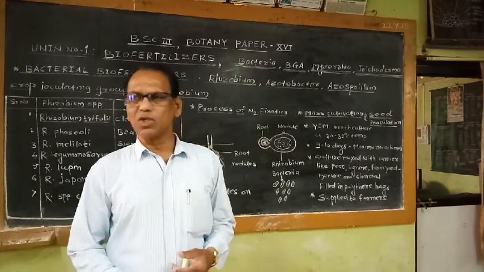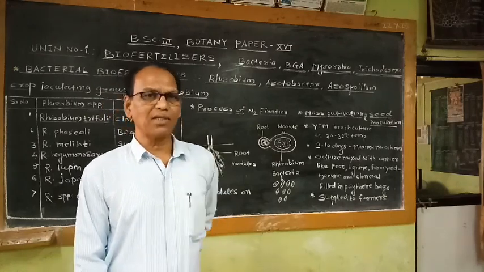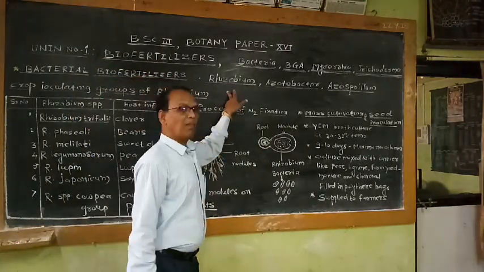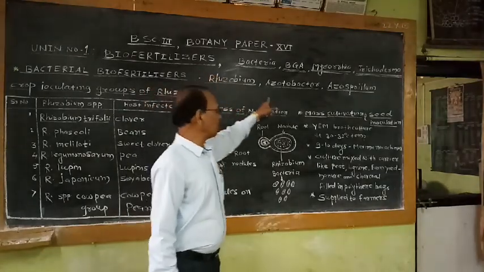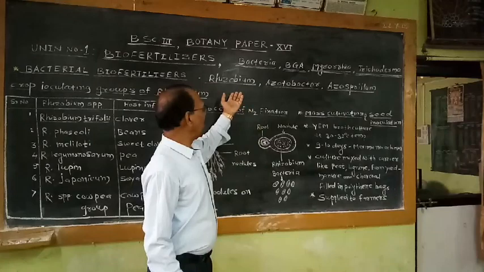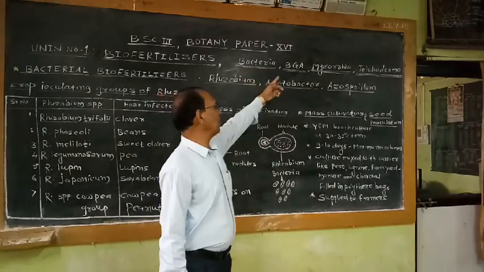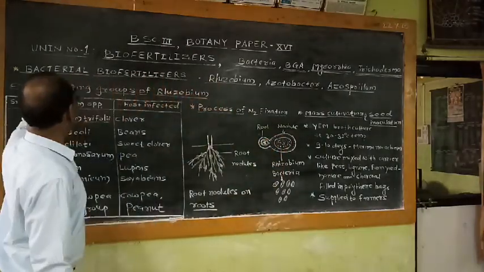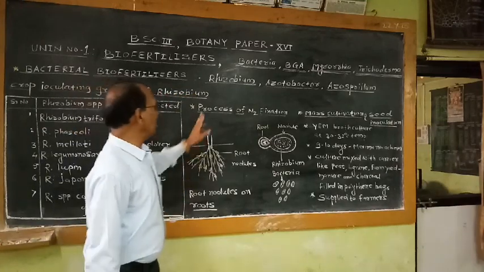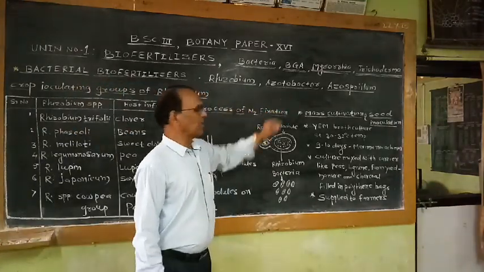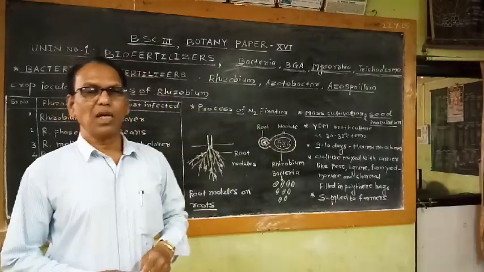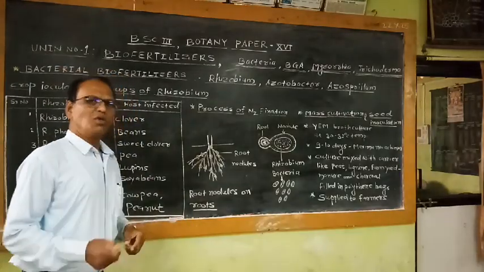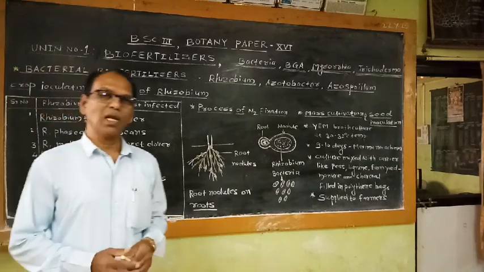So this conversion of aerial nitrogen into nitrogenous compounds like nitrates, nitrites, ammonia is carried out by microorganisms like Rhizobium species, Azotobacter species, Azospirillum species, as well as other microorganisms like cyanobacteria, blue-green algae, mycorrhiza, etc. As far as the bacterial biofertilizers are concerned, Rhizobium, Azotobacter and Azospirillum play an important role in converting atmospheric nitrogen into nitrates, or whichever form of nitrogen is available to the plant, and the fertility of soil automatically increases.